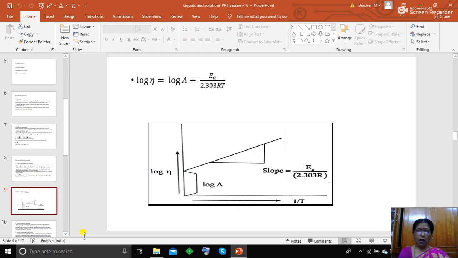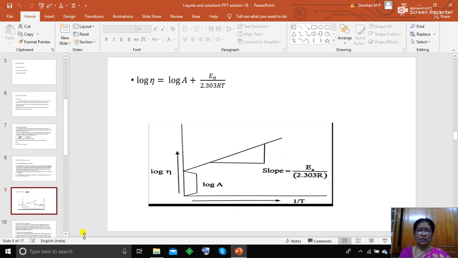Then the plot shown here has log eta on the y-axis and 1/T along the x-axis. The graph will be shown as follows.